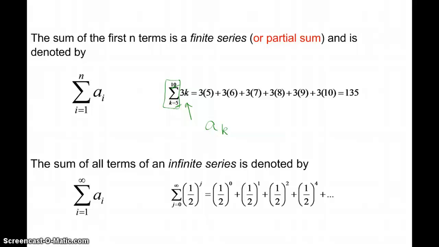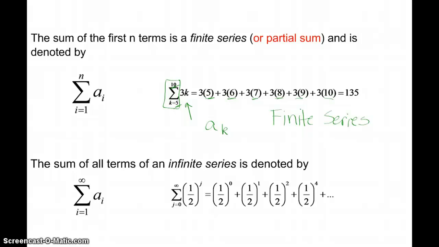I start at k equal 5, which means the first term in my sum is 3 times k, where k equals 5. I'm going to add to that the next term, which was 3 times 6, then 3 times 7, 8, 9, and 10. You get the idea. This is a finite series, not an infinite series. There are a finite number of terms.